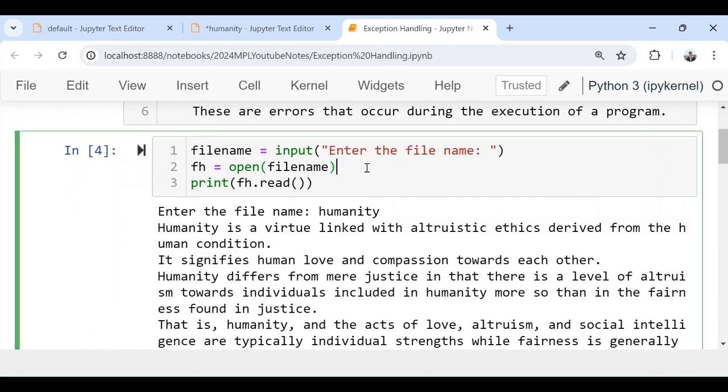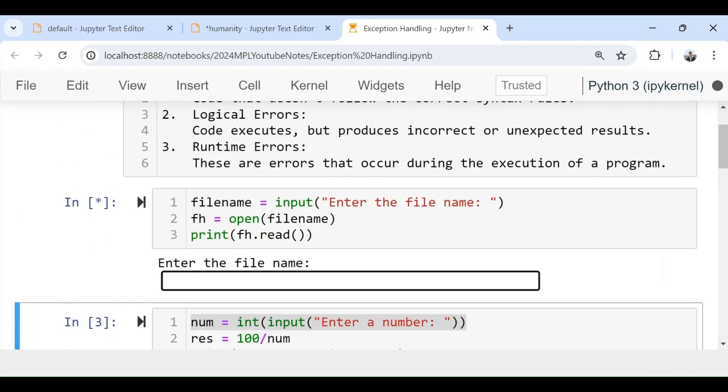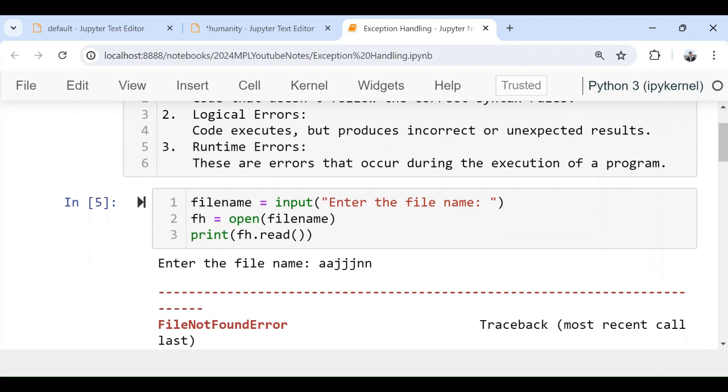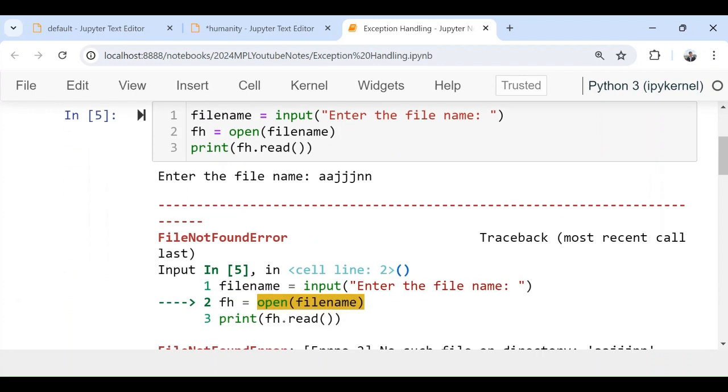Let's suppose I run it again another time. Now I'm giving a file name that doesn't exist. For example, this file I do not have. So what will happen? File not found error. This is also called a runtime error. Whenever it wants to open that file, it knows that this file doesn't exist. So this is called a runtime error.